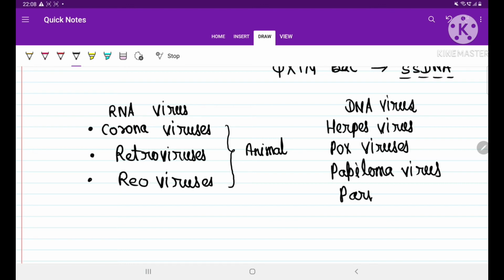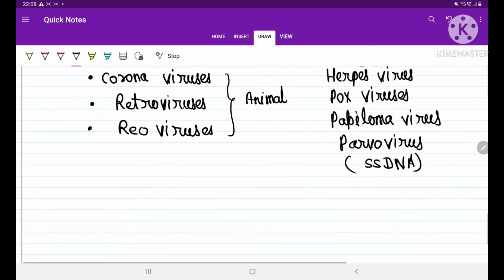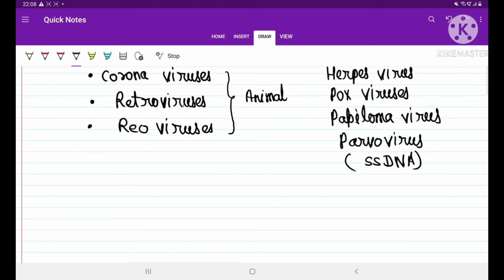Parvovirus, DNA virus. Guys, parvovirus has single stranded DNA. Isn't it an amazing thing? So in these viruses, single stranded DNA or double stranded RNA, all kinds of exceptions are possible. These are also examples of animal viruses only. Animal viruses means they will infect animals.